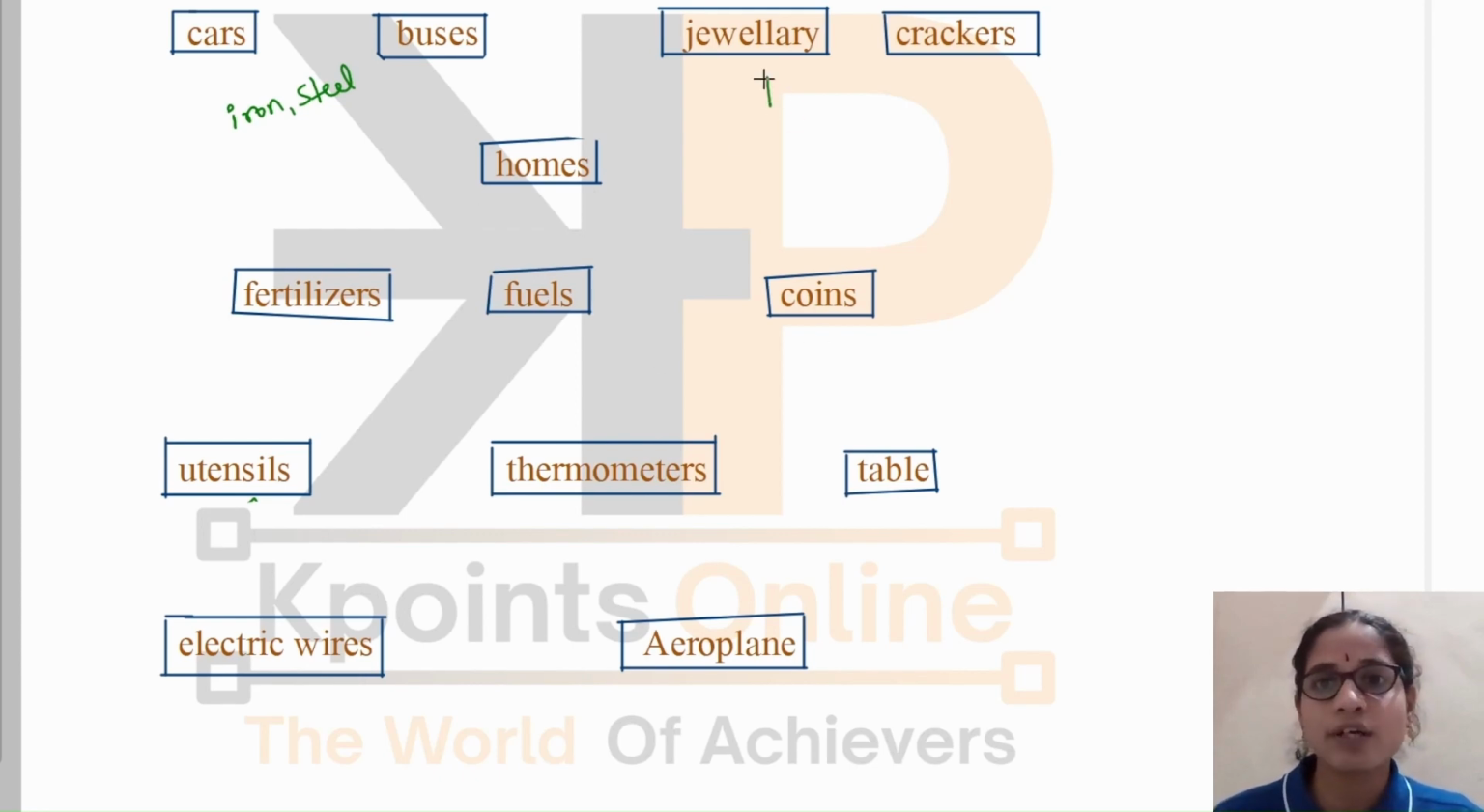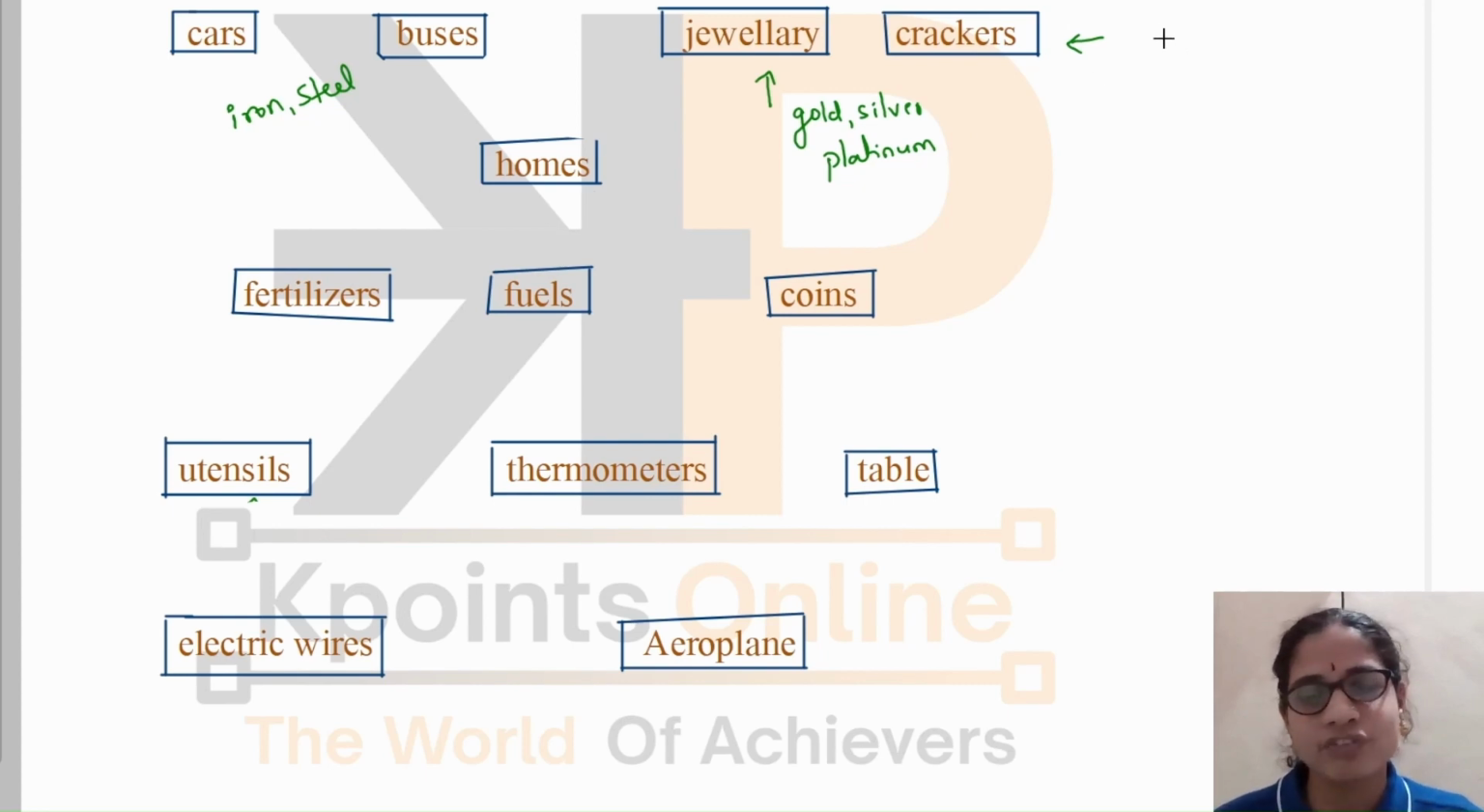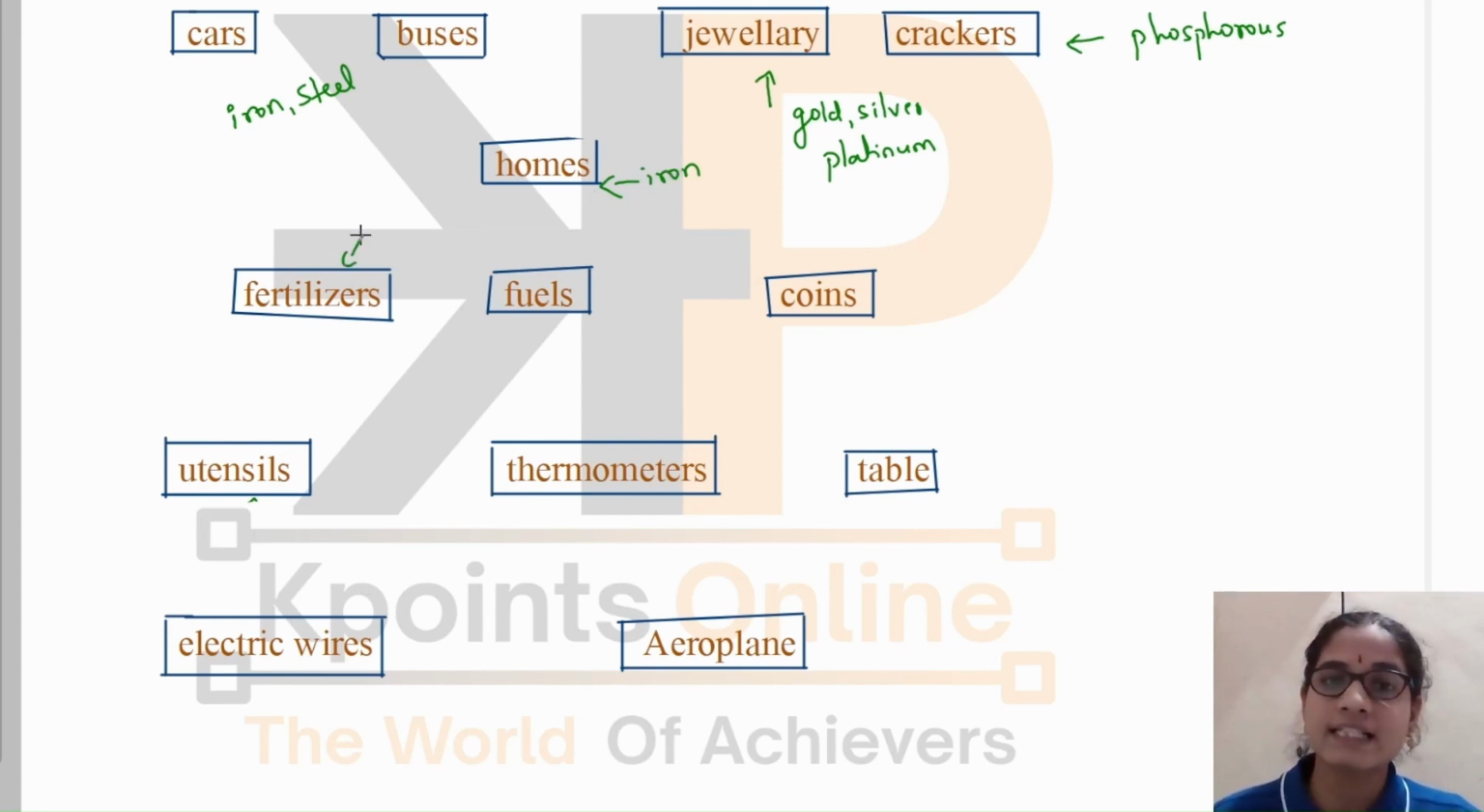Then jewelry, what is it made up of? It is made up of gold, silver and platinum. Yes, then what are crackers made up of? They contain phosphorus. Phosphorus is a non-metal. Then we know that our homes, buildings, bridges are all constructed by using iron as the main material because it is a hard substance and it has good tensile strength. Then what about fertilizer? It consists of the non-metal nitrogen.